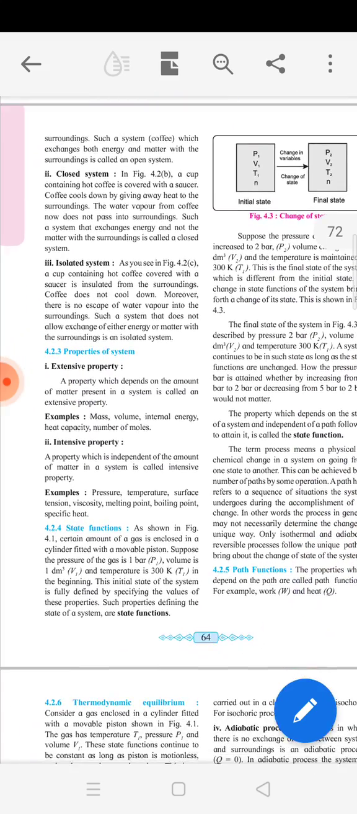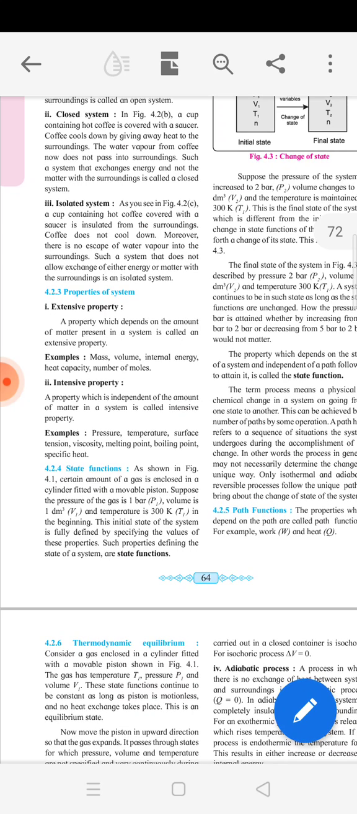Next is the properties of system. Here it is divided into two types: extensive property and intensive property. So extensive property means what? The property which depends on the amount of matter present in the system. That is called extensive property. And the intensive property means what? A property which is independent of the amount of matter in a system is called intensive property.